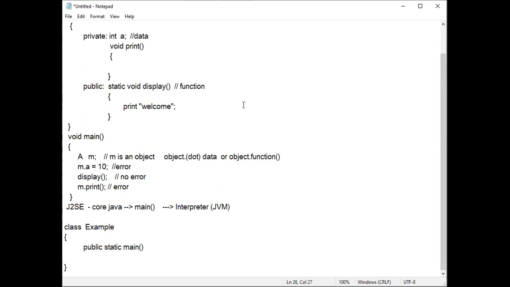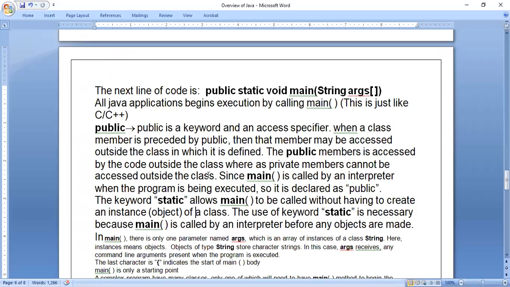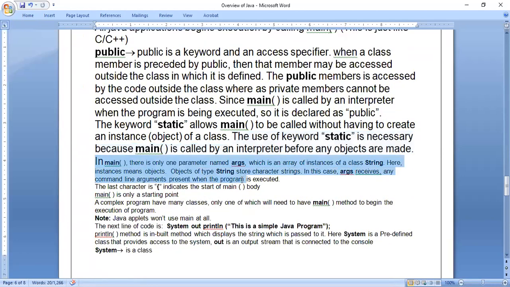So if they ask why main is declared as static: the interpreter calls the main function without creating an instance of that class. Instance is nothing but the object of that class. Yes, the use of the keyword static is necessary because main is called by the interpreter before any objects are made. That means even if the interpreter doesn't create an object, it can call the main function. Then, inside the main function, what are the things present? We will see.